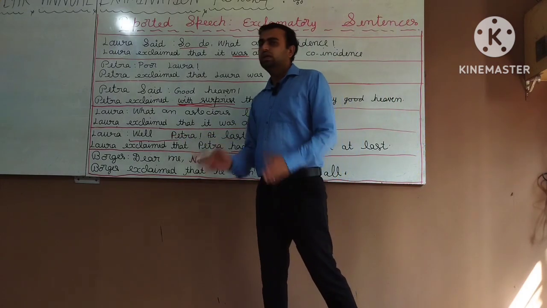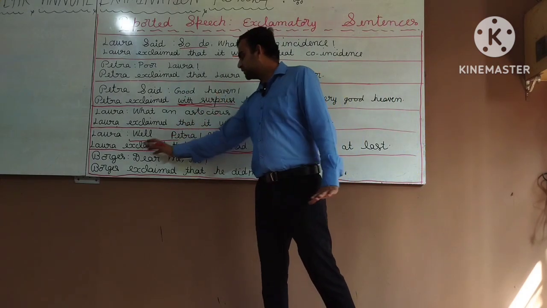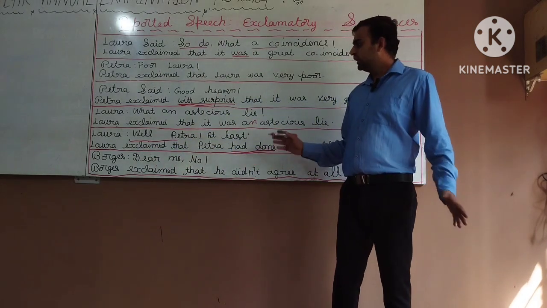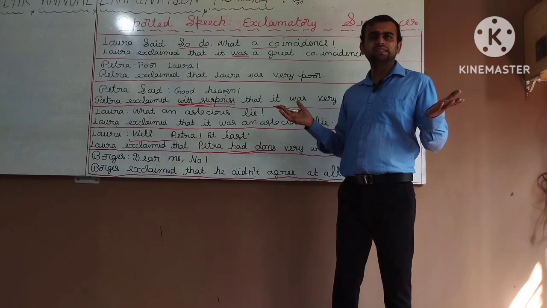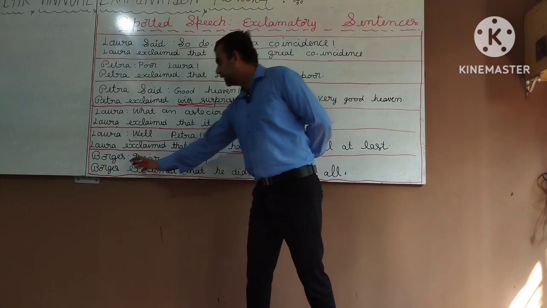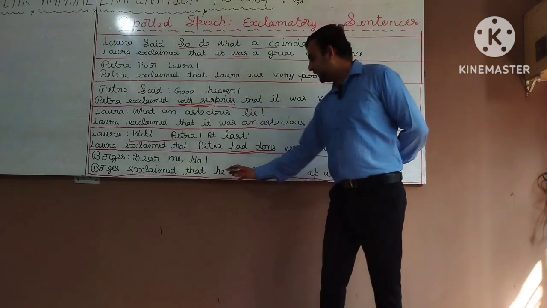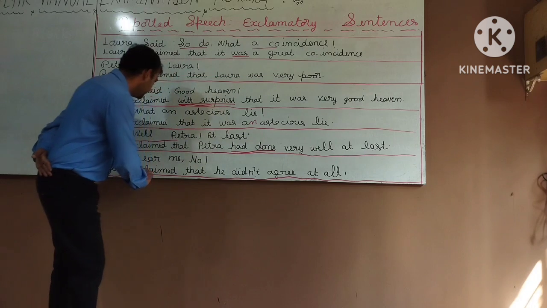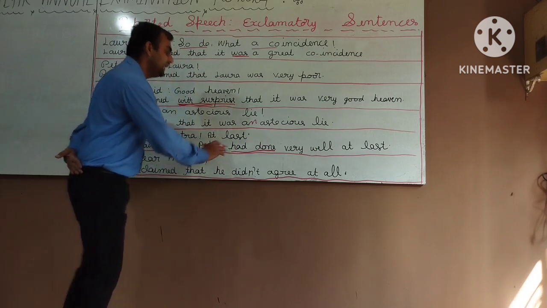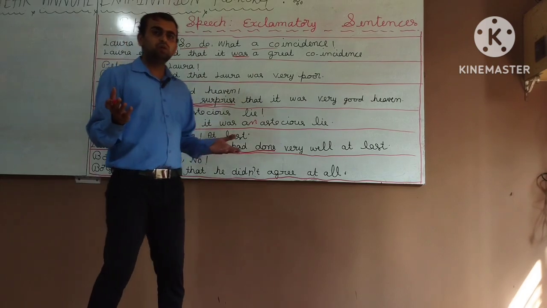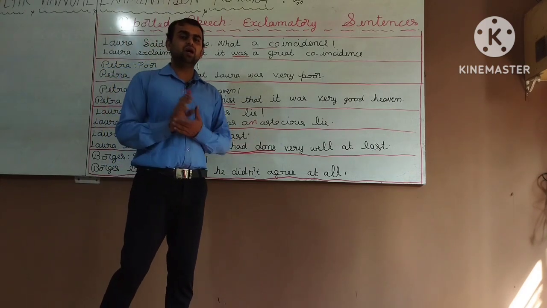Well changed into had done very well. Next, Borges, dear me, no. One type of disagreement is it. How to change this particular sentence from direct to indirect speech? Borges exclaimed that he didn't agree at all. Once again I say, Borges exclaimed that he didn't agree at all. Dear me, no changes into Borges didn't agree at all.